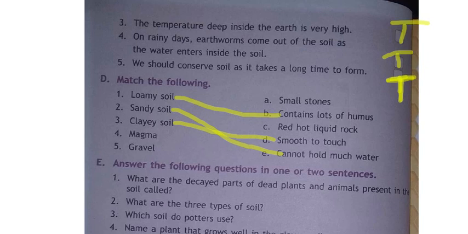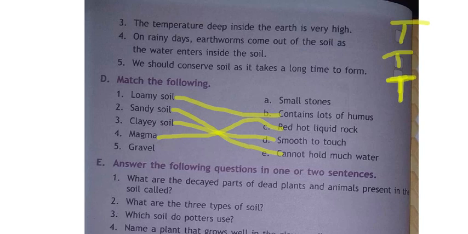Next one. The fourth one is what, children? Magma. Magma means, I told you, it will be very hot and red in color. Red hot liquid rock is what is called magma. Okay. Magma means red hot liquid rock. That is option C.